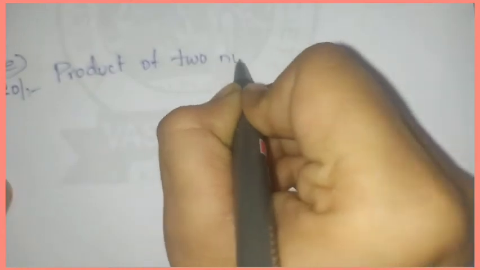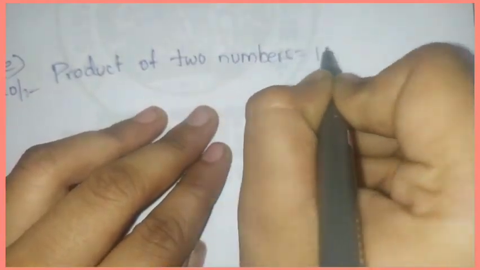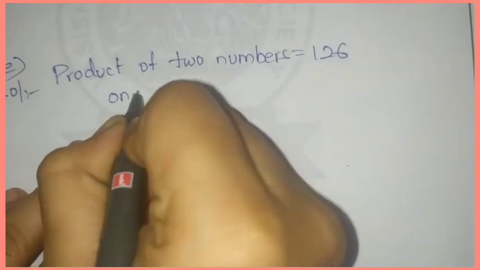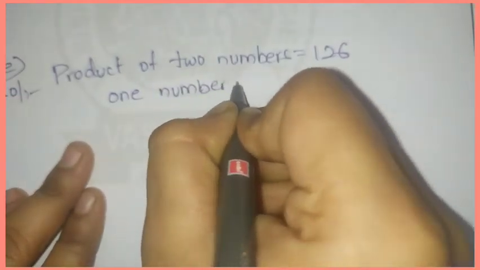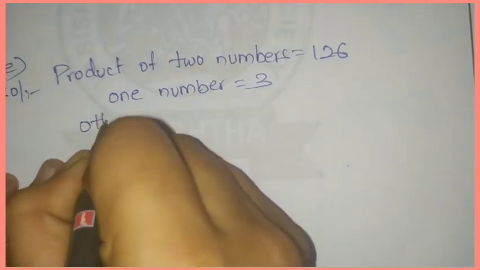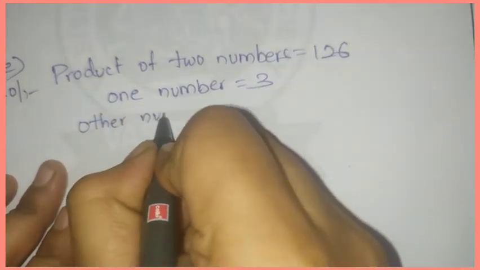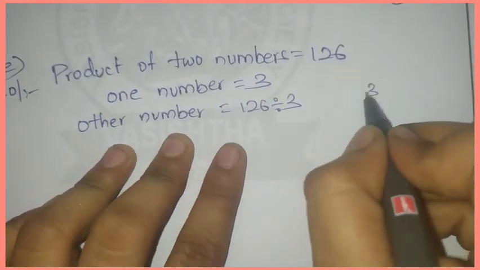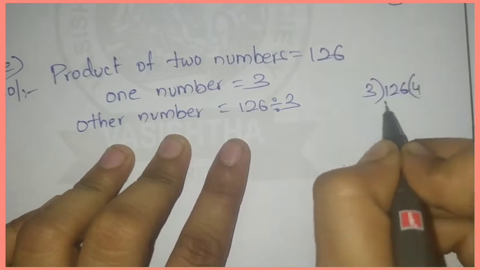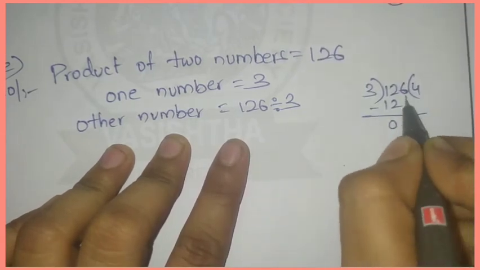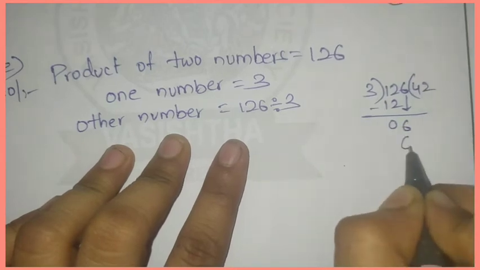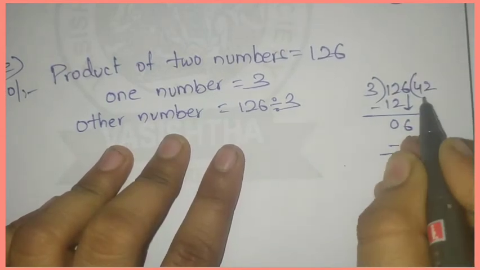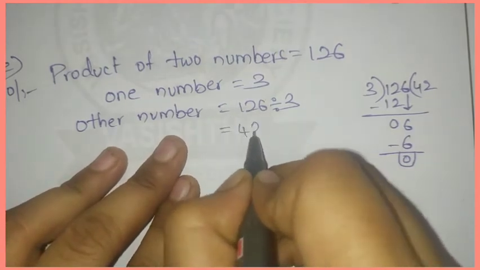Okay, first we'll write product of two numbers. Product of two numbers is 126. In that one number given, one number is 3. To find other number, we will divide these two. Okay, 126 divided by 3. 3 4s are 12. 12 minus 12 is 0 and 6 will be written here. 3 2s are 6. 6 minus 6 is 0. So 42 is the answer. The other number is 42.